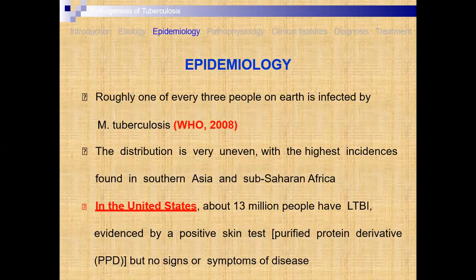roughly one of every three people on earth is infected by Mycobacterium tuberculosis. A survey was taken by the World Health Organization in which they observed that near about 1% of patients suffer from tuberculosis. The distribution is very uneven. The highest incidence is found in South Asia, then Sub-Saharan Africa.